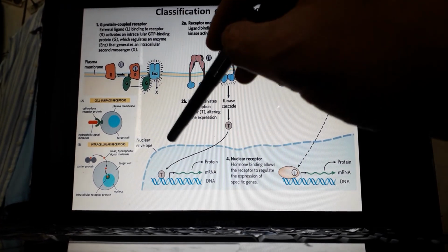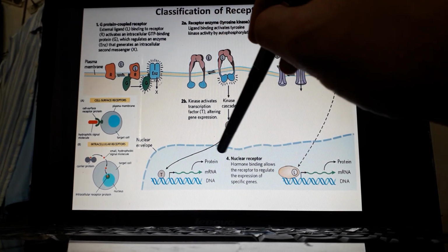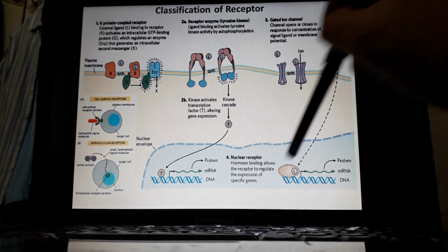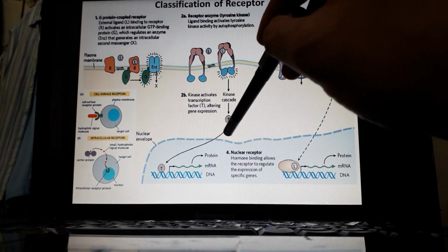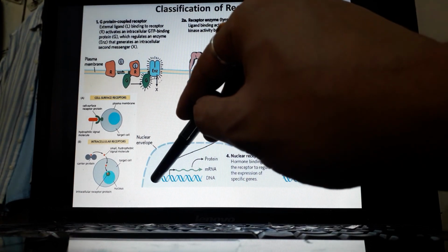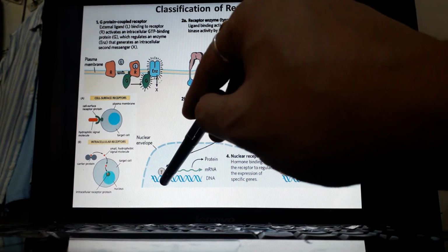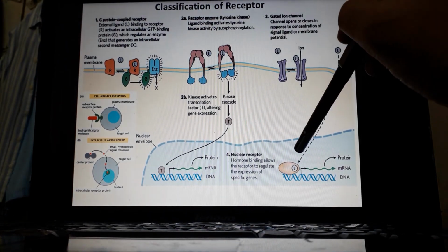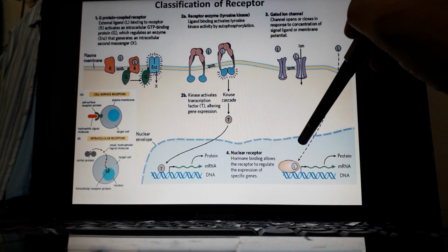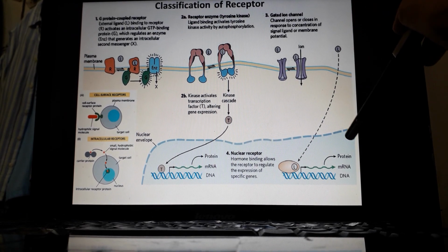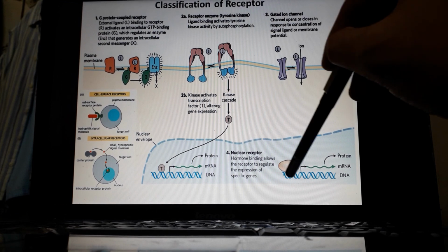As far as the nuclear receptors or intracellular receptors are concerned, these are basically present inside the nucleus. In absence of the ligand, they act as a repressor of particular responsive genes, and when the ligand binds to the receptor, they become activated and become a transcription activator, and they activate the expression of particular target genes.